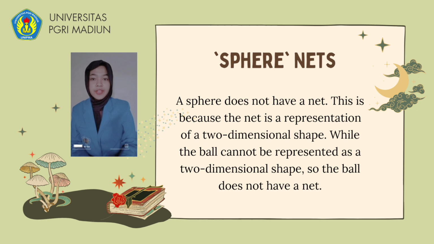Next, the net of a sphere. A sphere does not have a net. This is because a net is a representation of a two-dimensional shape. The sphere cannot be represented as a two-dimensional shape, so the sphere does not have a net.